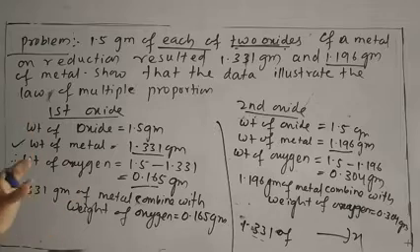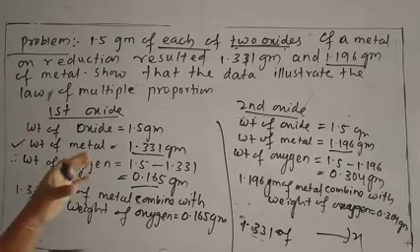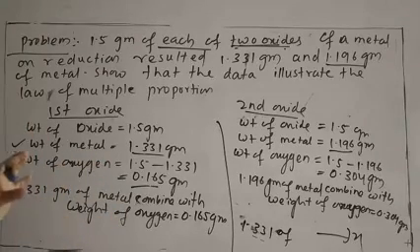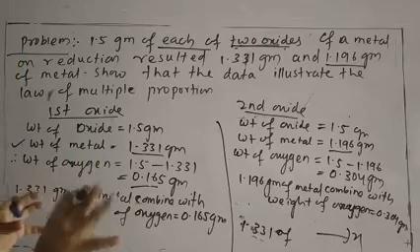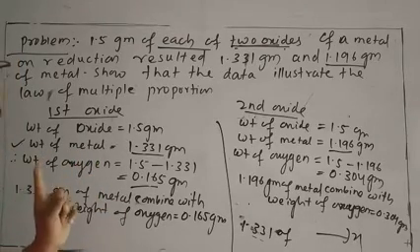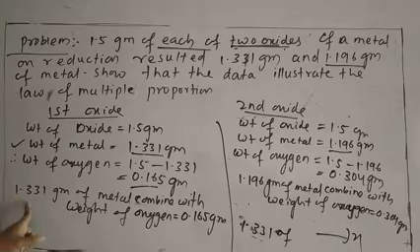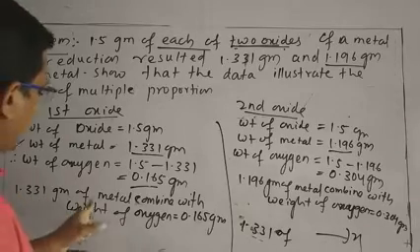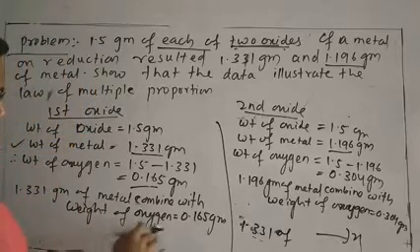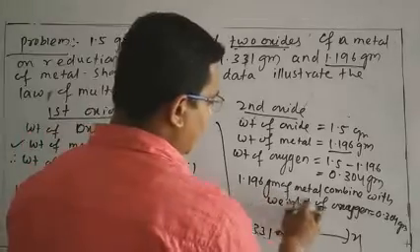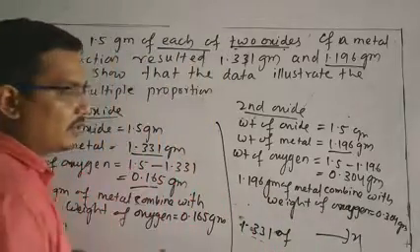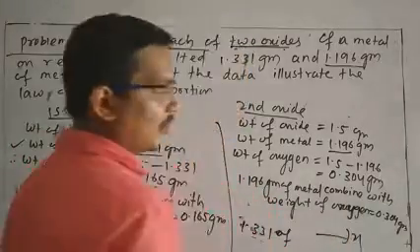Our aim is to calculate like this, keeping the element having fixed mass. We know that 1.331 gram of metal combined with oxygen of weight 0.165 gram, and 1.196 gram of metal combined with oxygen of weight 0.304 gram.